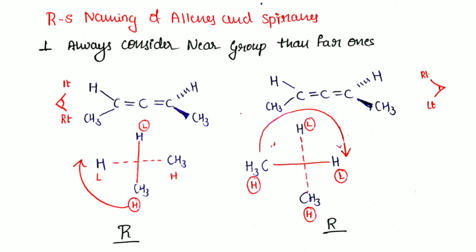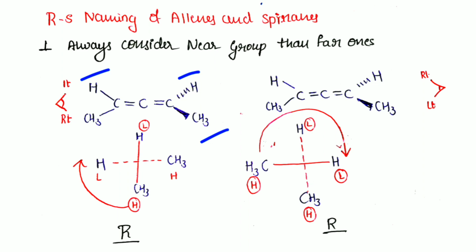Near groups are denoted by a bold line because these two groups are in a vertical plane. Write it as is. Similarly, these two groups are on a horizontal line, but they are denoted by a dashed line, with the methyl group on the right side and hydrogen on the left side. So write as it is.